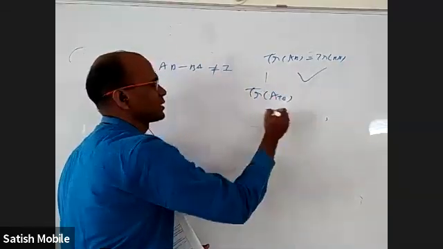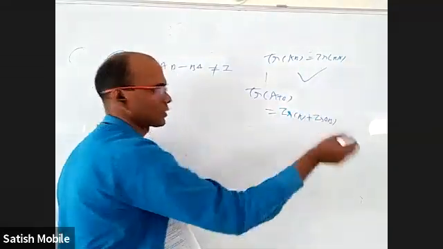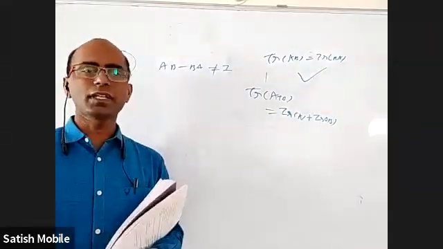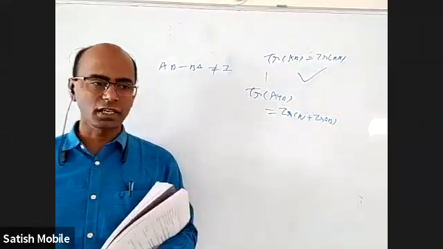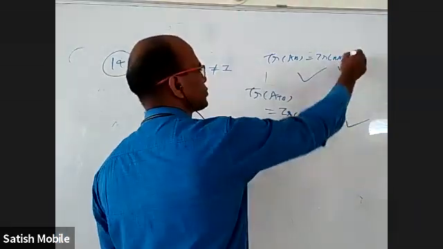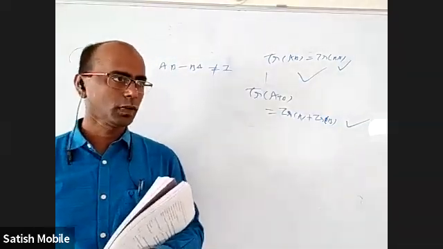Okay. Now, this formula is very simple. Trace of A plus B is same as trace of A plus trace of B. Sum of the diagonal elements of A, sum of the diagonal elements of B. You add A plus B and find also. Trace means sum of the diagonal elements. This is true, very easy to understand, but this one doesn't seem to be true, but if you do it, you will know. All right.